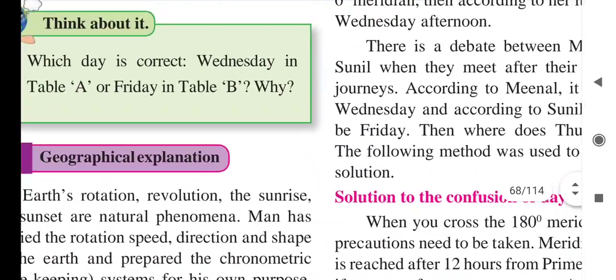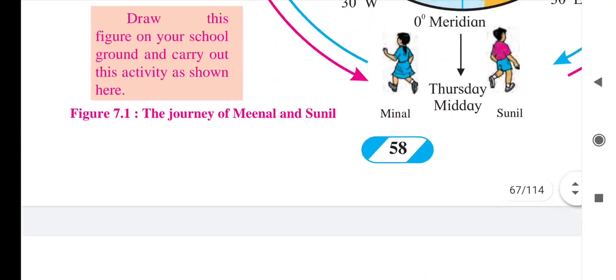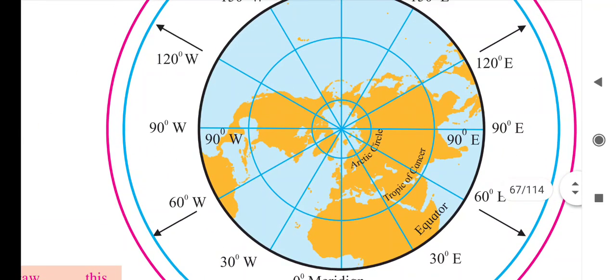Yesterday we have seen that due to the rotation and revolution of the earth, the eastern hemisphere is ahead and the western hemisphere is behind the eastern hemisphere. So the earth is moving from west to east. That's why it happens.